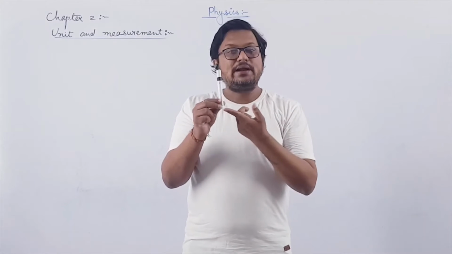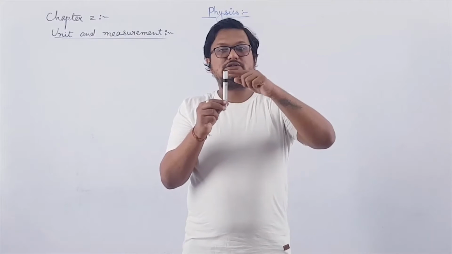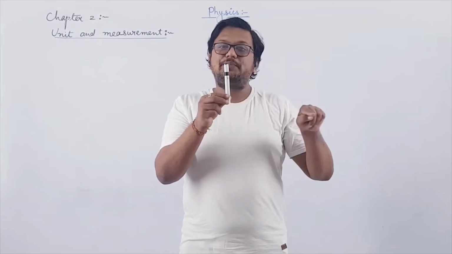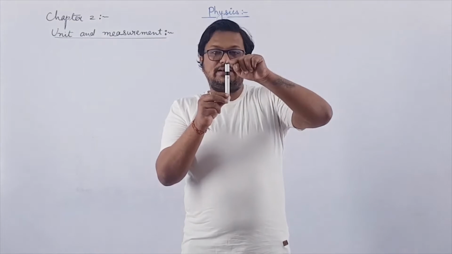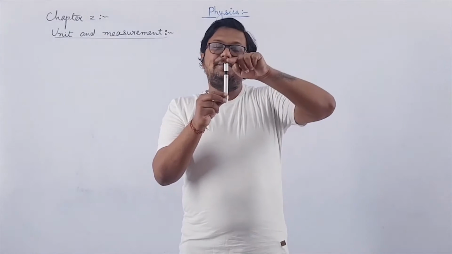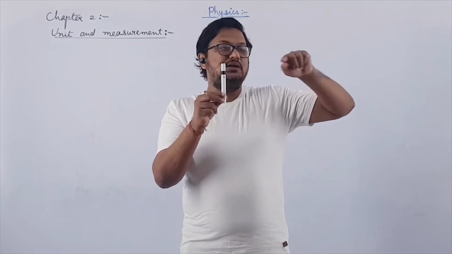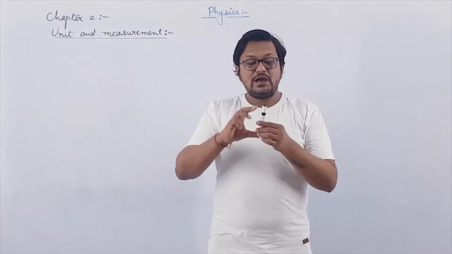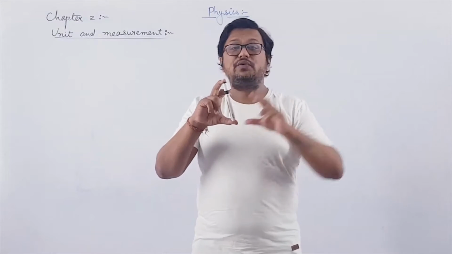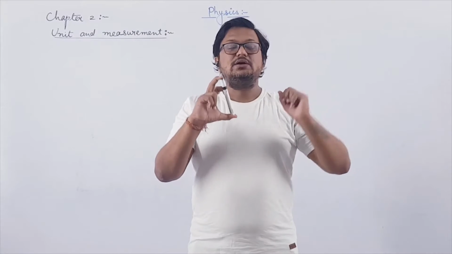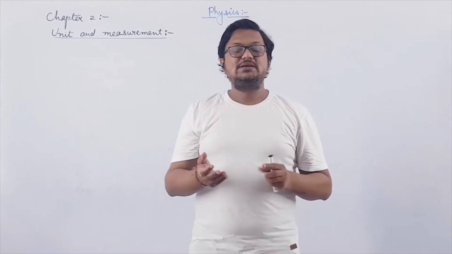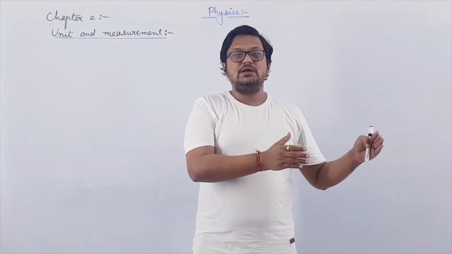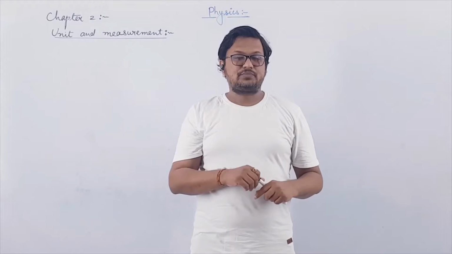That is, one end of this pen, either this or this, you will keep parallel to 0, and you will measure the other end. You will compare the other end with the numbers on the scale. So here what we are actually doing is comparing the length of this pen with the length of the scale. So measurement can be defined as the act or the process of comparing a given physical quantity with some standard quantities.